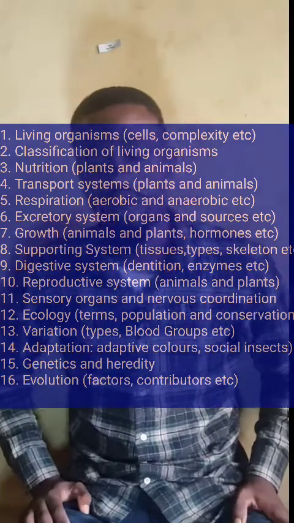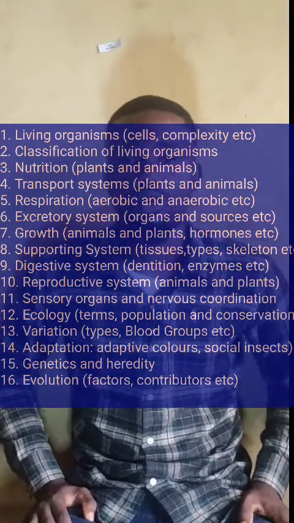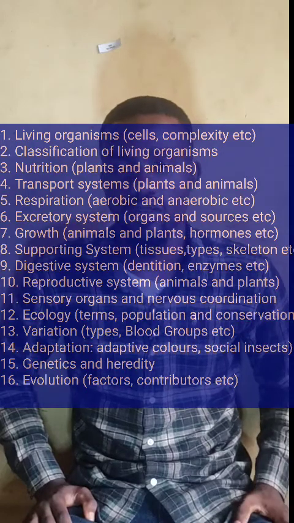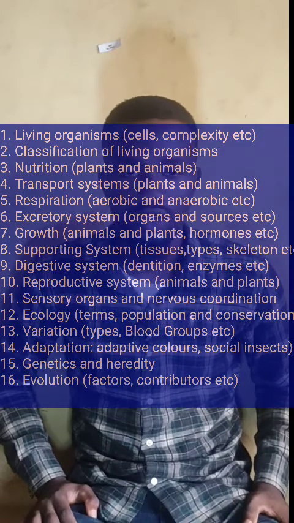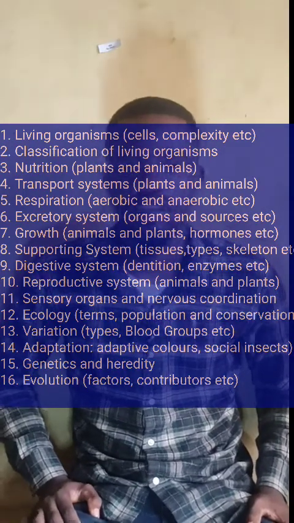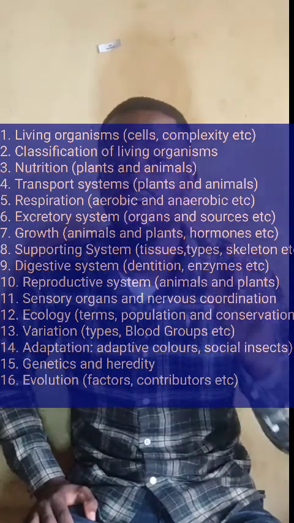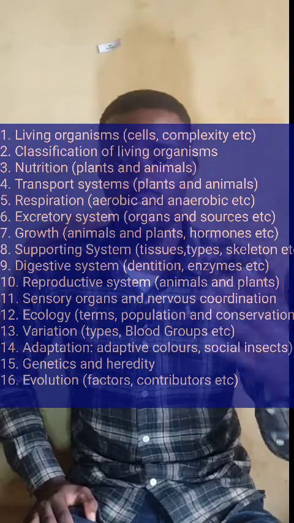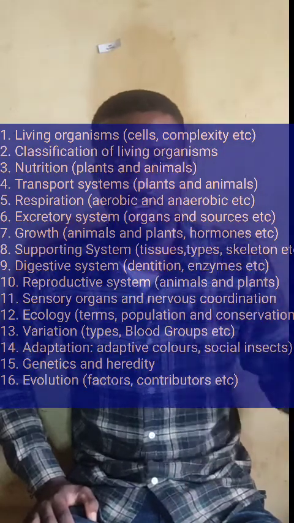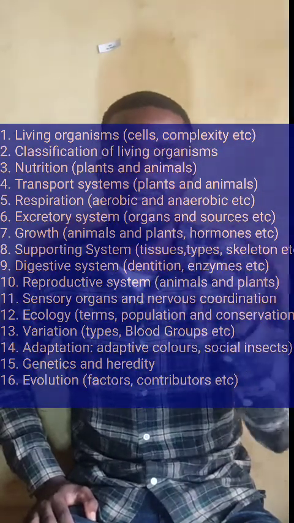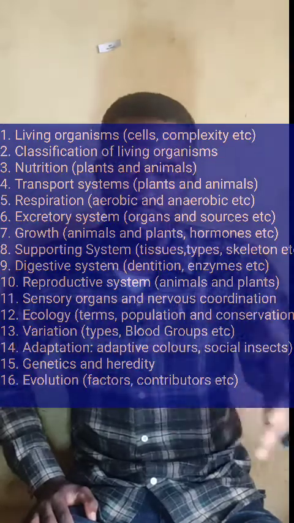Then the second topic is classification of living organisms or living things. You can be asked to classify living things based on kingdoms, phylum, classes, and division. Based on kingdoms, we have 5 kingdoms. And the scientists that brought about this naming of kingdoms and the person that brought about the idea of animal diversity, you have to know the names.